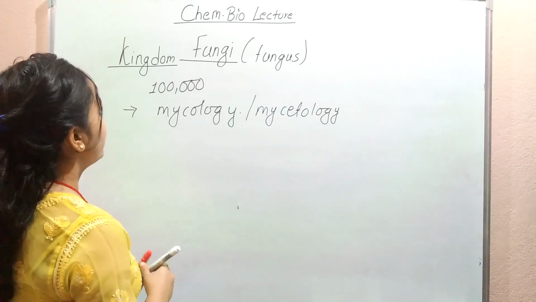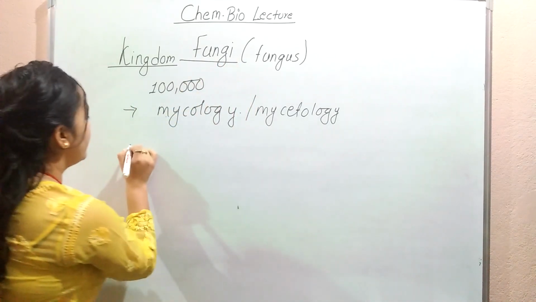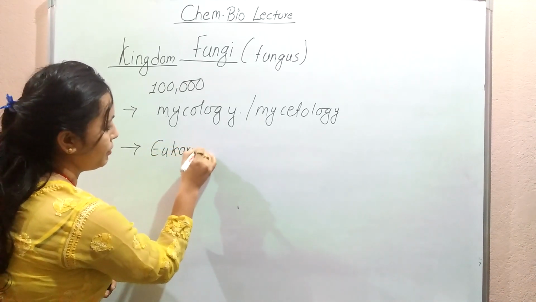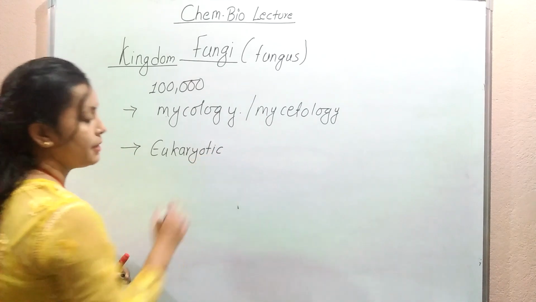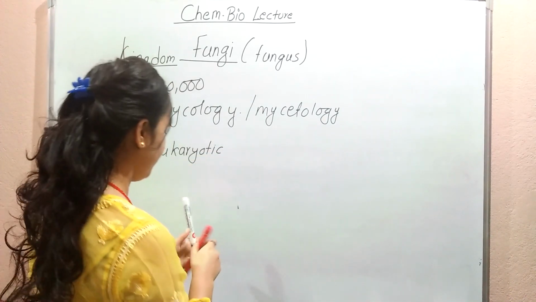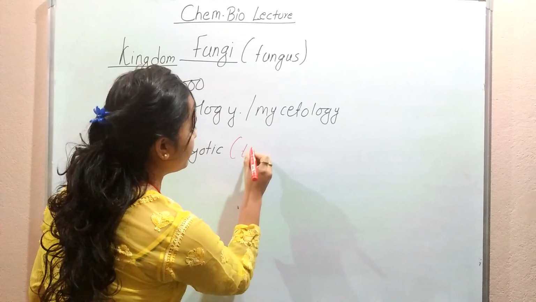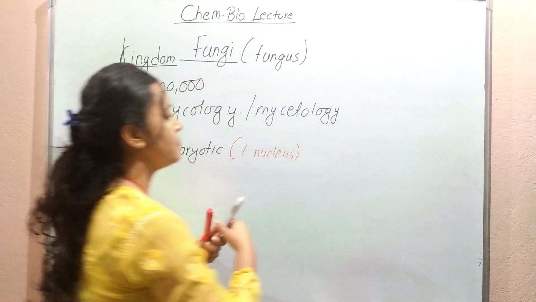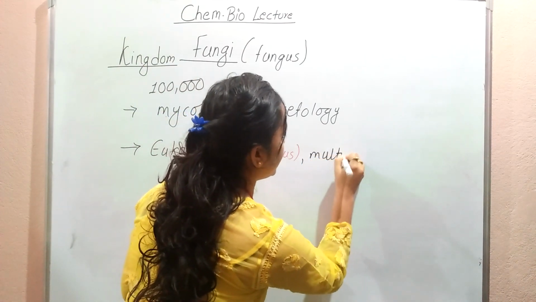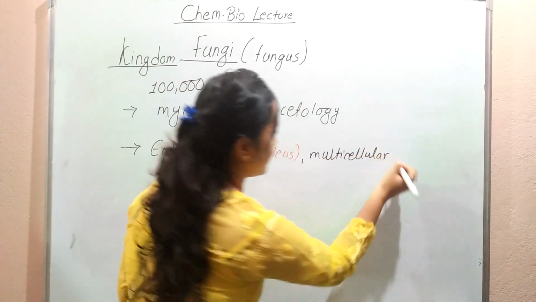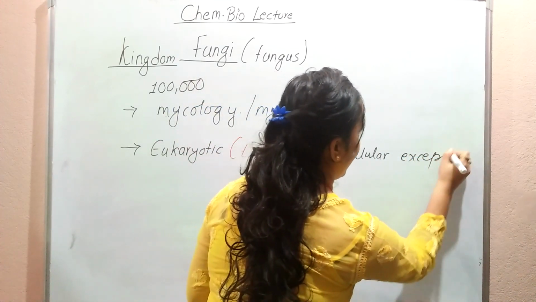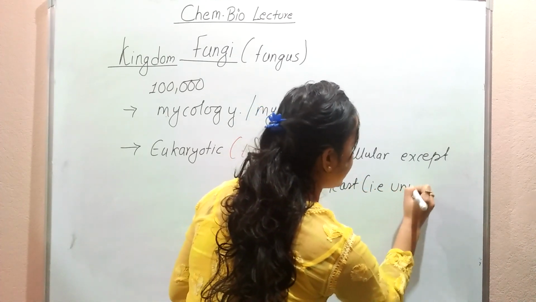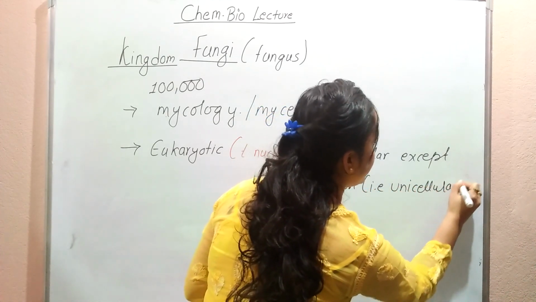Okay. So fungi, they are eukaryotic organisms. Yes. So when we say eukaryotic organisms, it means that they have a true nucleus. Let me just write it very short: true nucleus. They have a true nucleus, and they are multicellular, except yeast. That is unicellular. Yeast is unicellular.